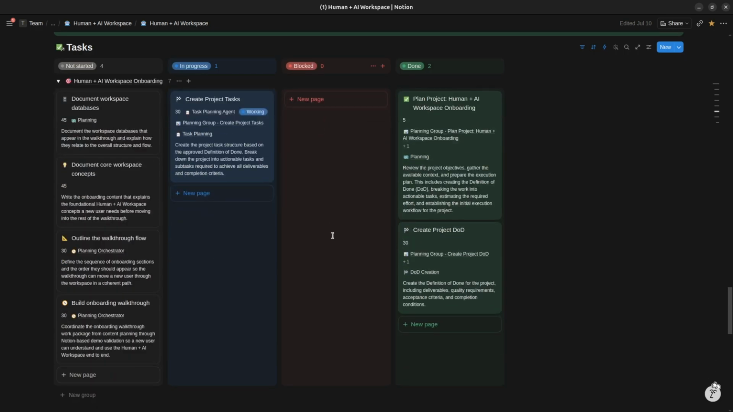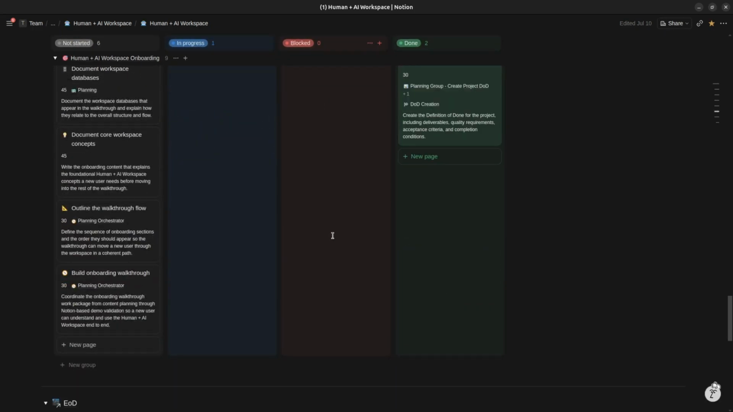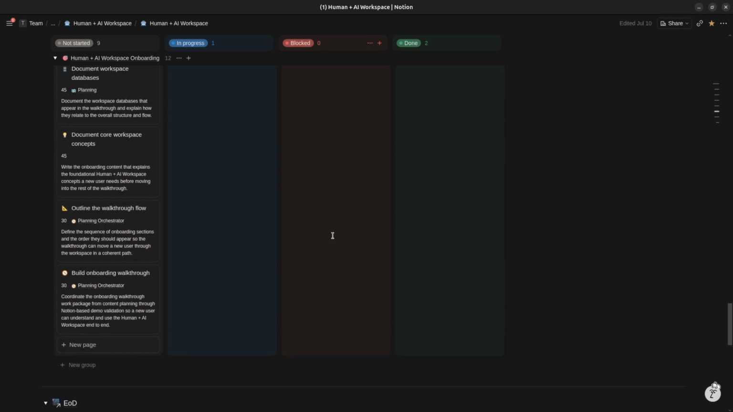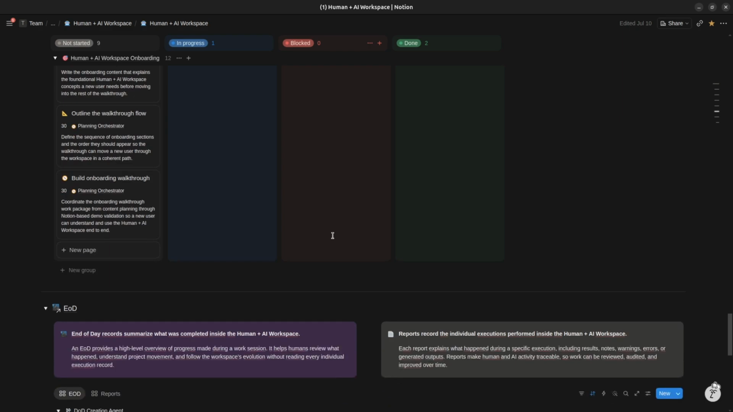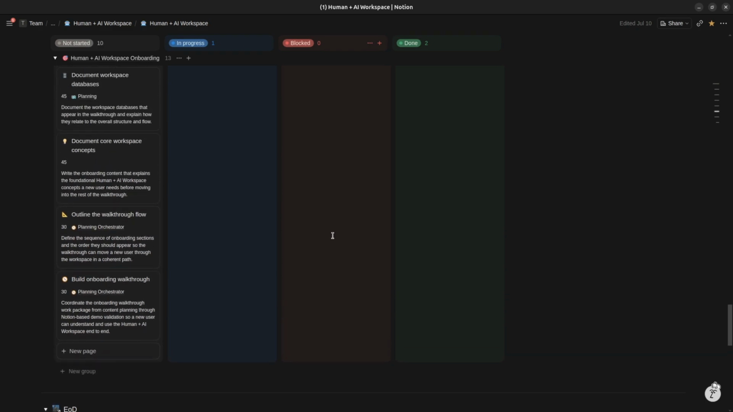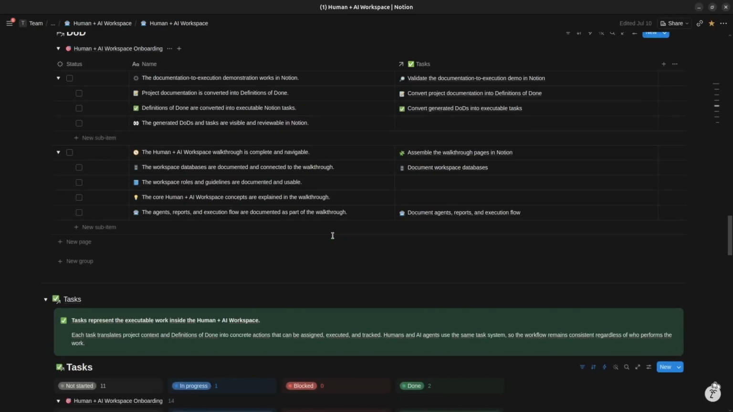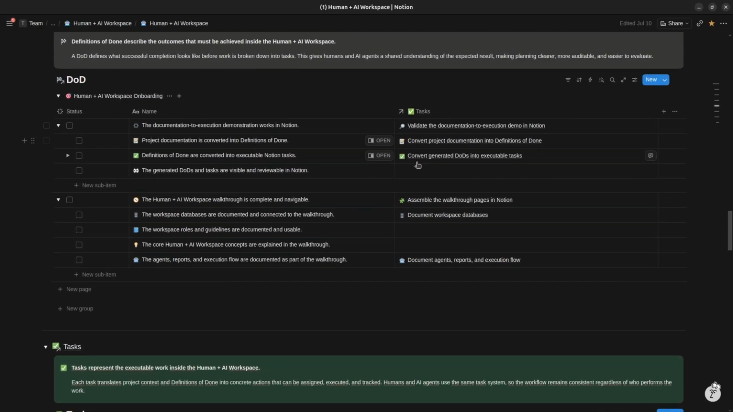Each new task is also connected to the completion criteria it helps satisfy. The work is also organized into parent tasks and subtasks. Instead of producing a flat list, the agent creates a complete hierarchy that is ready for execution. The planning process is now complete.